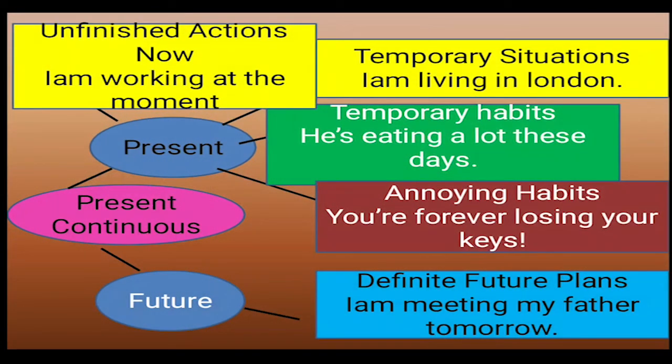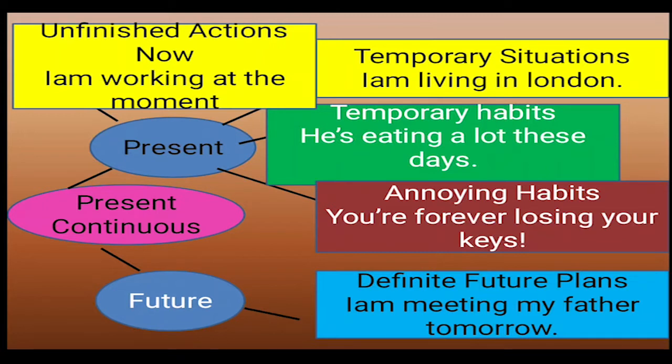Now, where all do we use the present continuous tense? Not only in the present tense, but sometimes for the future also we use the present continuous tense. Let's have a look. For temporary situations, for example, I am living in London these days. Then temporary habits. He is eating a lot these days.